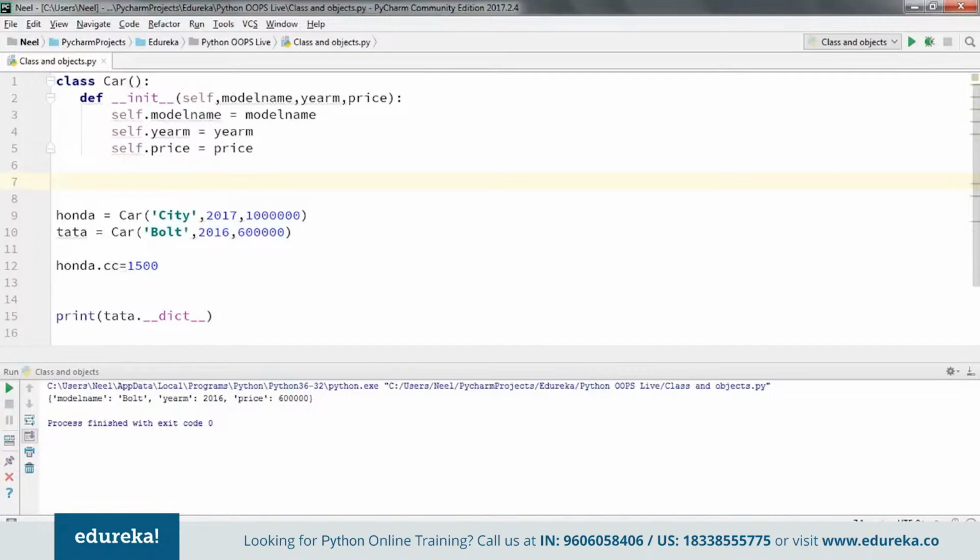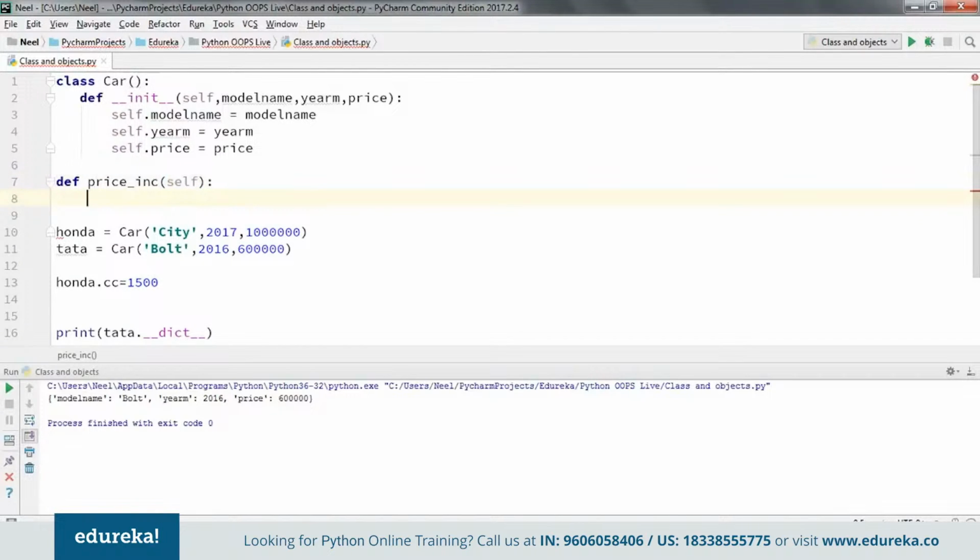For defining any function, use the keyword def, following which the name of the function. So let's say price underscore increase. Now this is a function, but it's going to be performing on itself as well, so use self here, and I'm going to start defining this function.